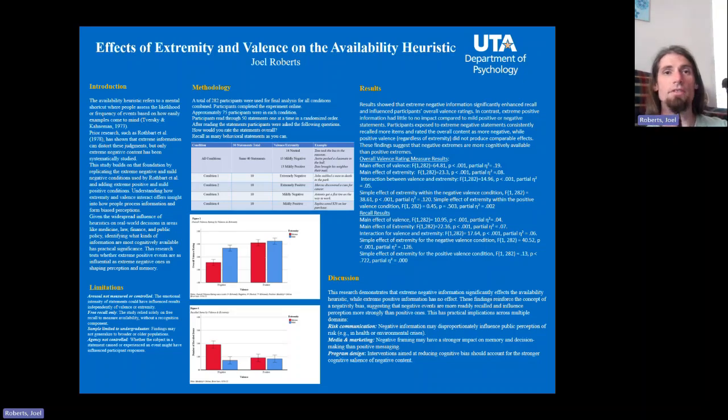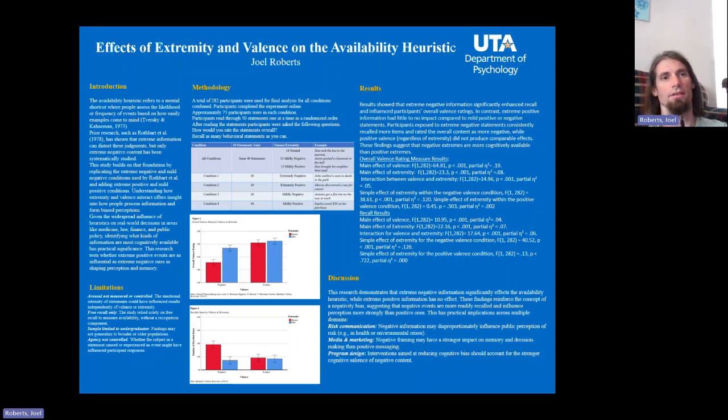My name is Joel Roberts, and I'm presenting my research on the effects of extremity and valence on the availability heuristic. So there's a couple things that you'll need to understand for this project. Heuristics is simply referring to the mental shortcuts that our brain uses in order to make decisions more quickly.